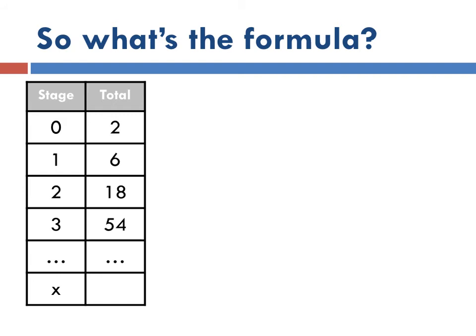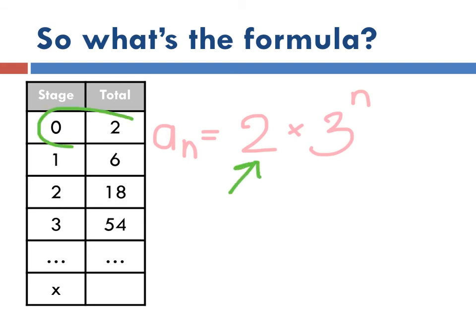So our equation was a sub n, that means any term, is equal to our beginning times our common ratio to the n. n is the same thing as x. So let's look at what this actually means. 2 is our beginning. 2 is like our b in y equals mx plus b. 2 is what we started off with, so let's call this the initial.